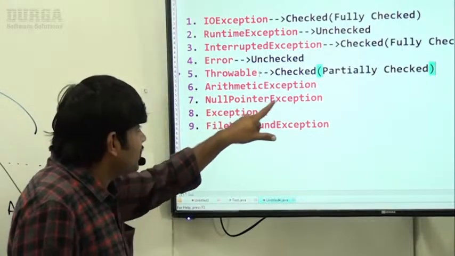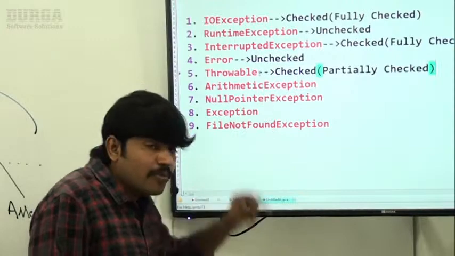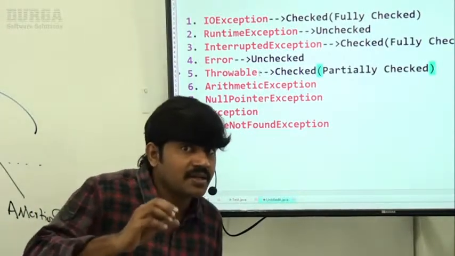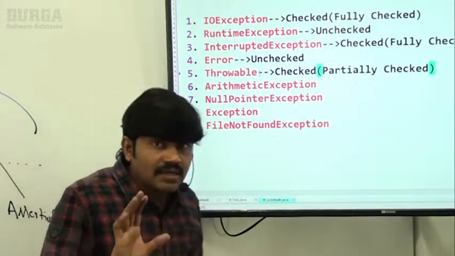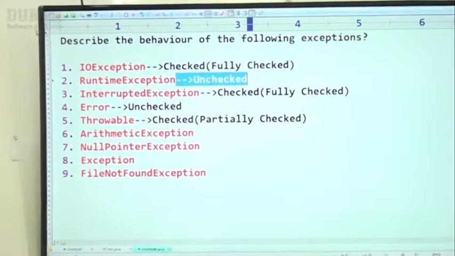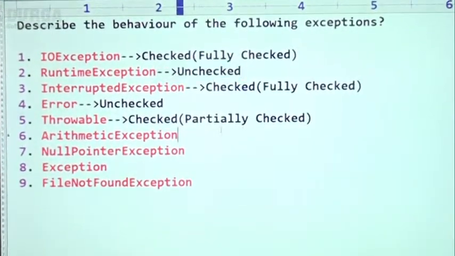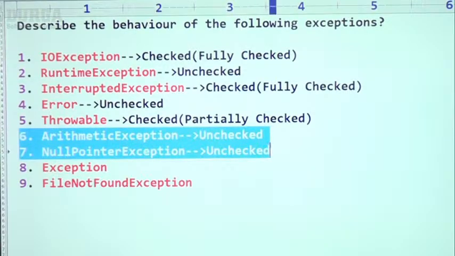NullPointerException is also unchecked because ArithmeticException and NullPointerException are both child classes of RuntimeException. That's why these two are unchecked.